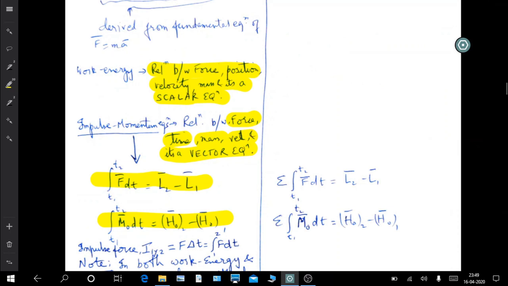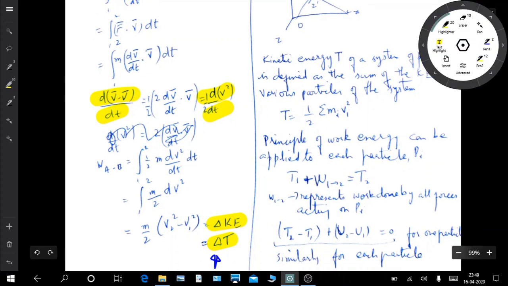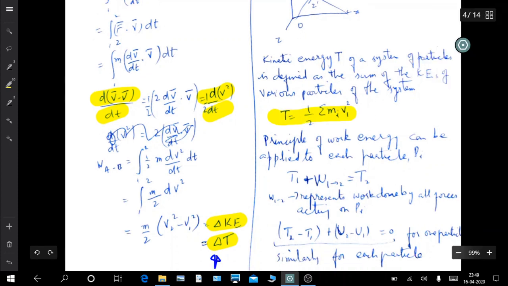So now we come to the work-energy principle for a system of particles. Again, it is the same with the kinetic energy. If you have a system of particles, the kinetic energy of each particle is equal to half m_i v_i squared. So the principle of work and energy is again the same as for a particle.